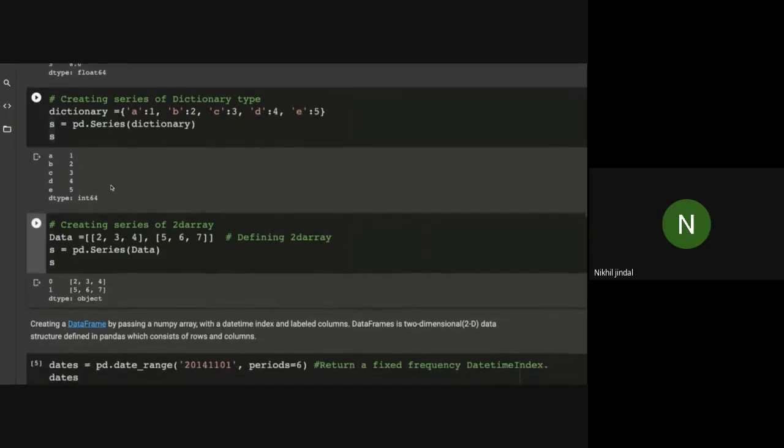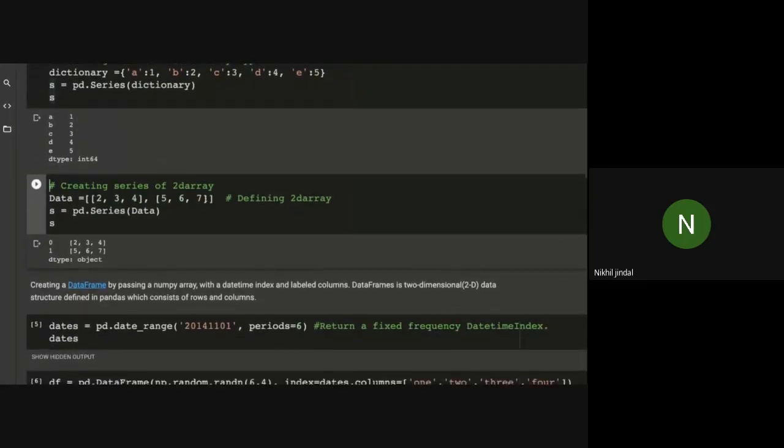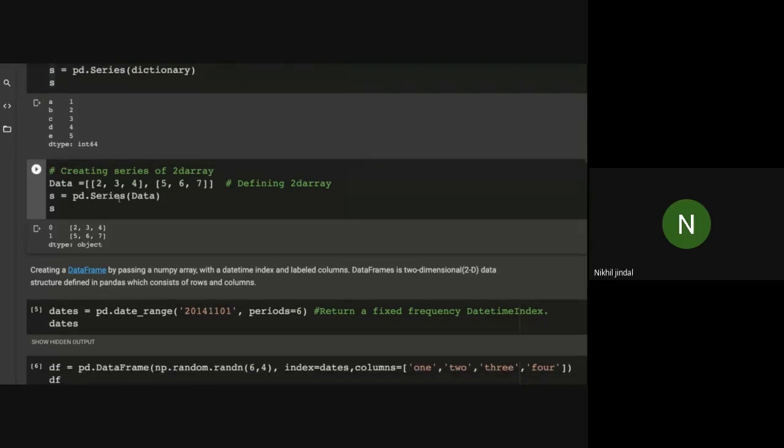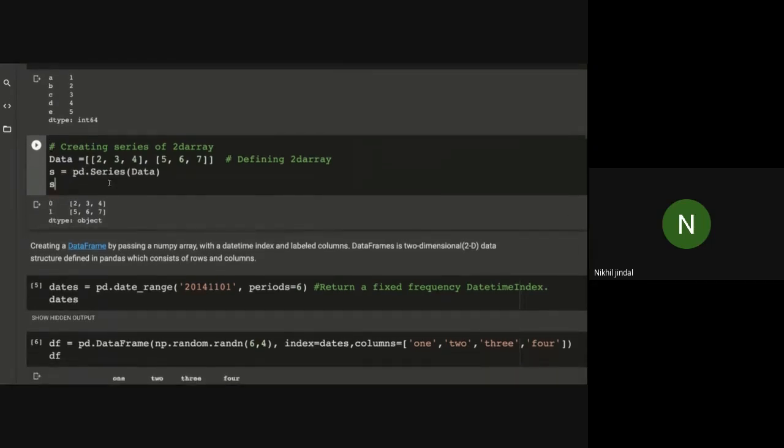Now I'm using a 2D array to form a series. So here, first of all, I've created this 2D array. It has 2 rows, as you can see, 2, 3, 4, and 5, 6, 7. It is 2 rows and having 3 columns. But as you can see, it is a series. So all these values will be considered as a single value of index 0 and 1. So here I should run it. Okay, so here we have index 0 and 1. As you guys know, index always starts from 0.